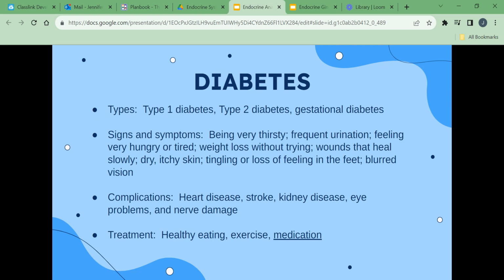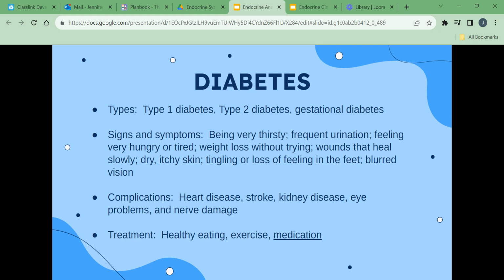There are 3 types of diabetes: type 1 diabetes, type 2, and gestational diabetes. With diabetes, the body cannot produce or use insulin properly. Without any or enough insulin, sugar builds up in the blood. Blood glucose, or sugar, is high, and cells do not have enough sugar for energy and cannot function.